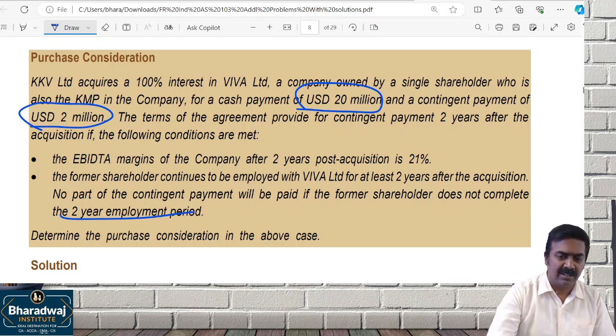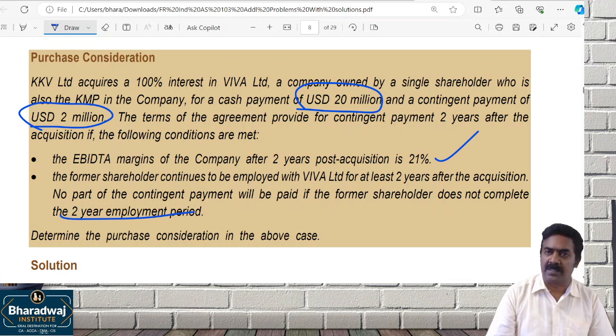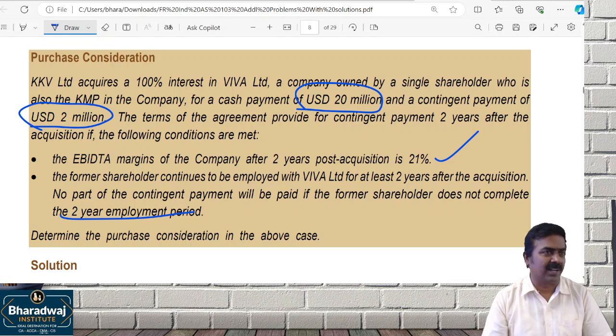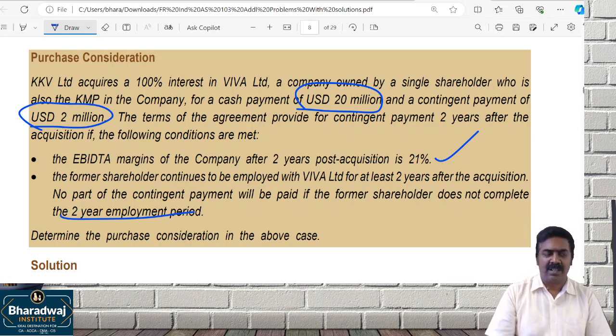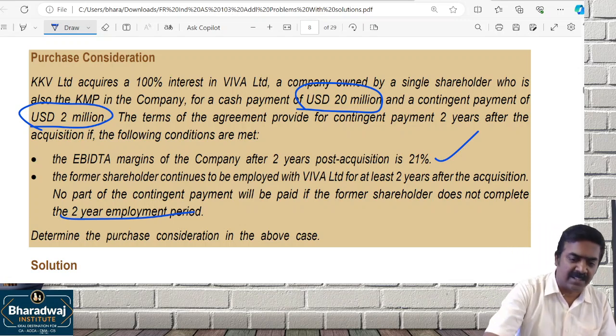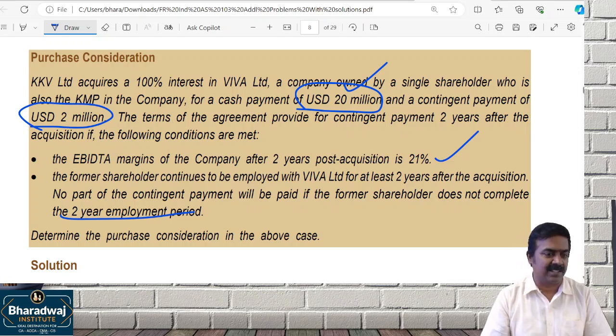In the first condition, the earnings should be at least 21% for 2 years. Second, what are you saying? This shareholder should continue as an employee of the merged entity for at least 2 years. If that is not completed, then you will not pay this 2 million. Now wait. The 20 million receipt will be taken as consideration. Why? I receive it as an owner.